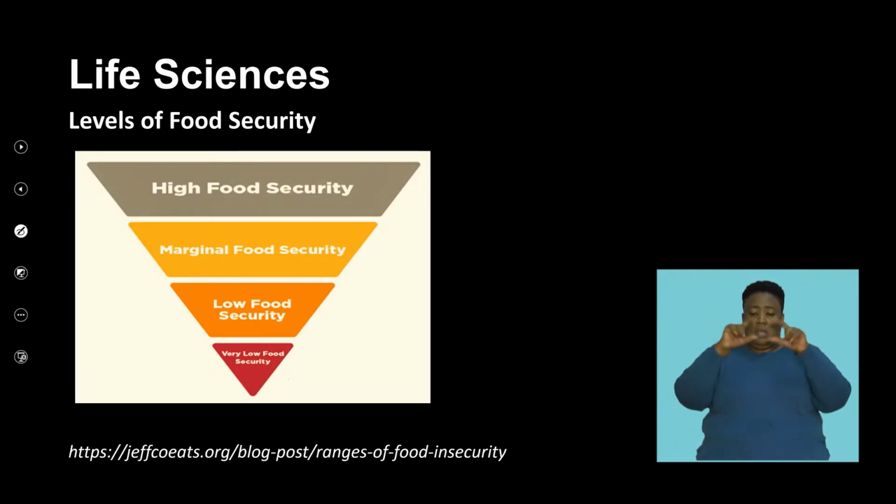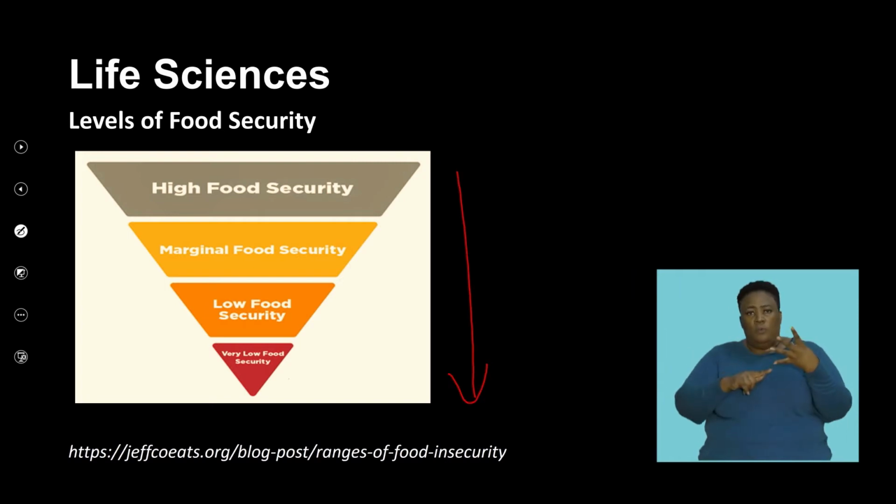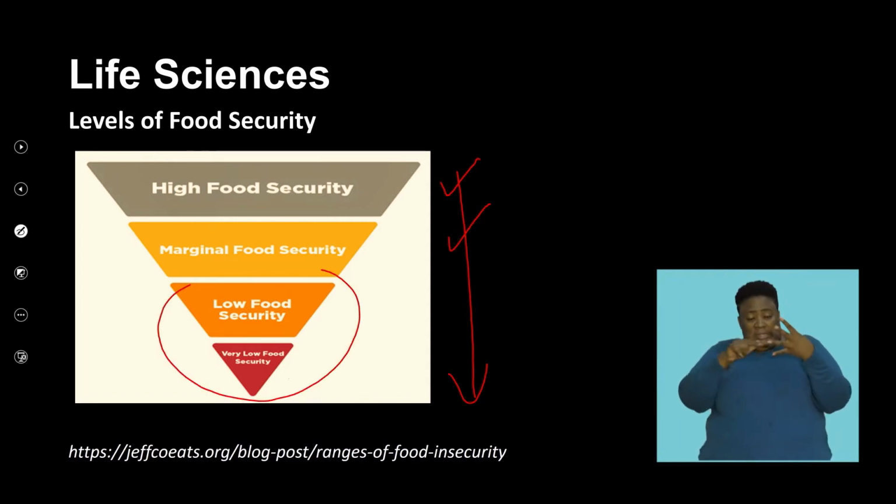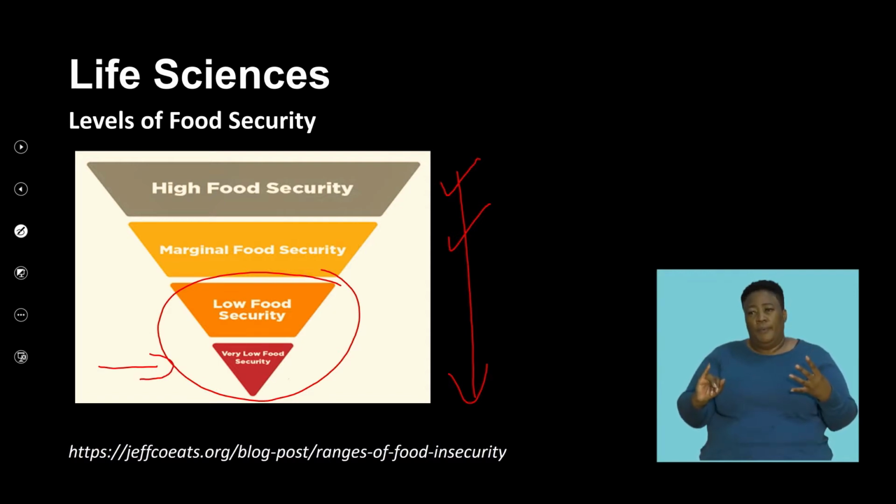So we see that there are 4 levels, and the top groups are probably having the most secure access to food. However, the 2 levels at the bottom are the levels that are experiencing food insecurity, with the level right at the bottom being the most insecure. And this means that they probably don't have access to regular food, they are not having access to quality, nutritious food, and it means that the cost and availability of this food is a factor that determines their accessibility to this food.